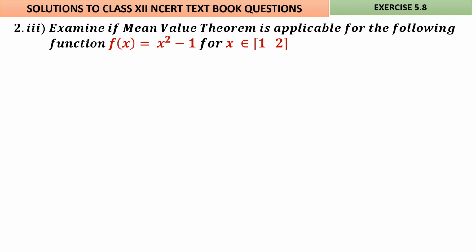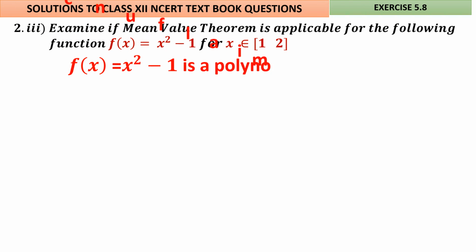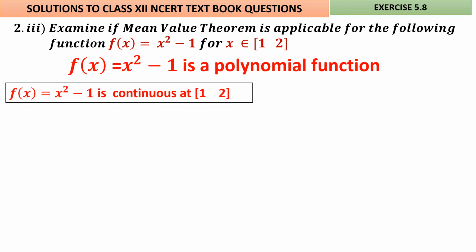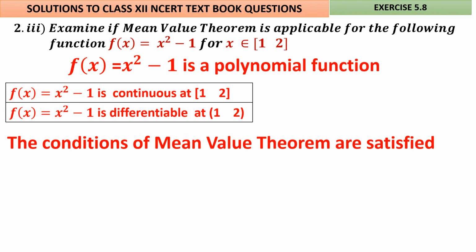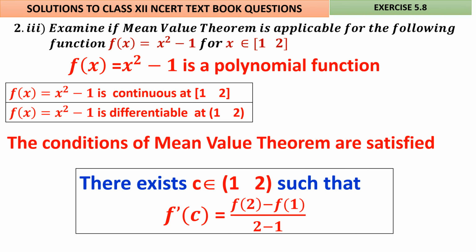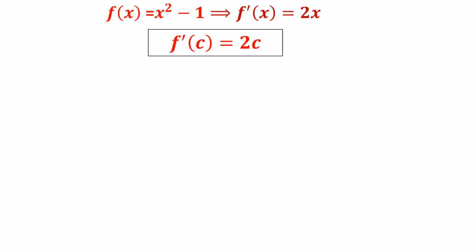Okay. Third subdivision. For x square minus 1, let us check whether the mean value theorem is applicable. F of x is a polynomial, continuous, and it is differentiable. The conditions of the mean value theorem are satisfied. No need to go for the third condition because it is the mean value theorem we are checking. Therefore, there should exist a c belongs to 1 comma 2 such that f dash of c is equal to f of 2 minus f of 1 by 2 minus 1. What is f of x? It is x square minus 1. F dash of x is 2x. So f dash of c is 2c.